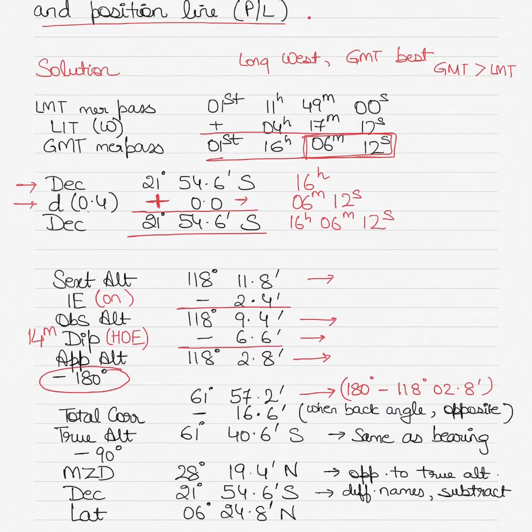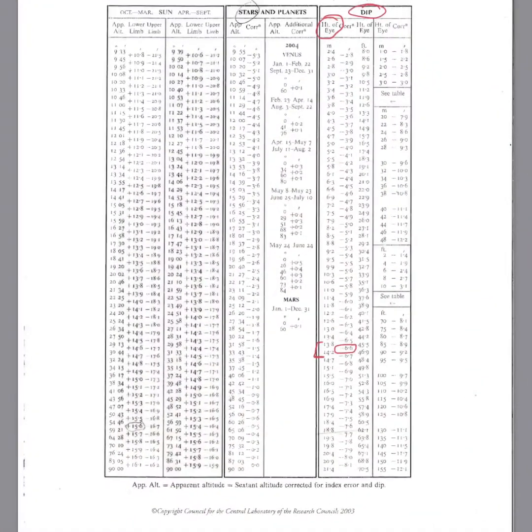So whenever you see a back angle, after you apply your height of eye, you subtract it from 180 degrees. That is the special thing here when it is a back angle. Then you apply your total correction. Where do you get your total correction from? For an apparent altitude value of 61 degrees 57.2 minutes, and for the date of 1st of December, you go into the same page where you got your height of eye from.